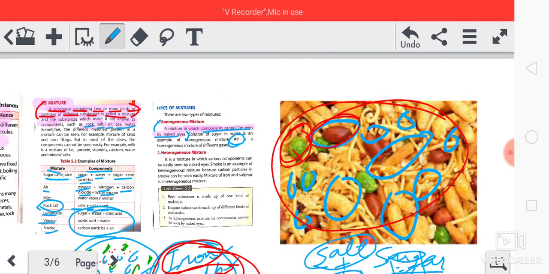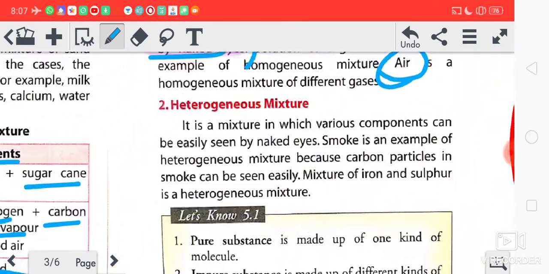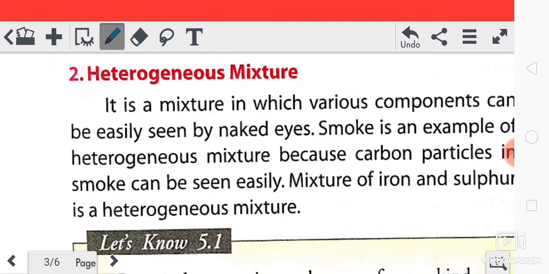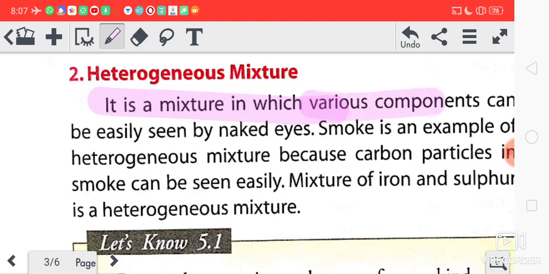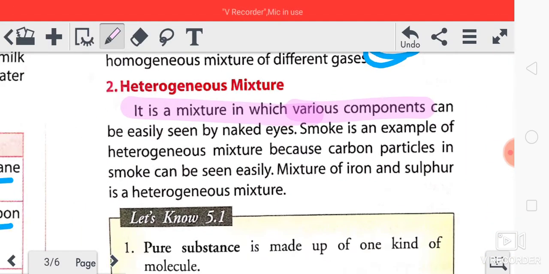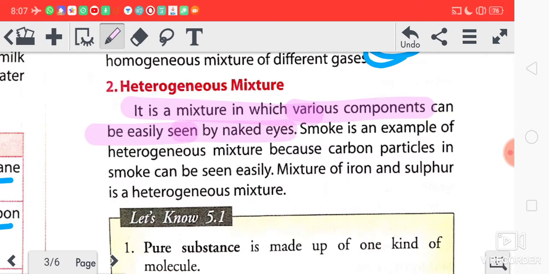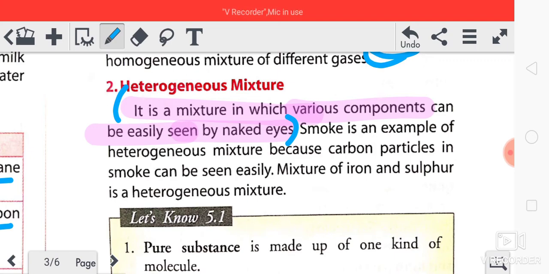Got it? Now heterogeneous mixture, just the opposite of that. It is a mixture in which various components can be seen easily by our naked eye. So this is your definition of heterogeneous mixture, just opposite to that. In homogeneous we were not able to see, but in heterogeneous it can be seen easily by our naked eyes.